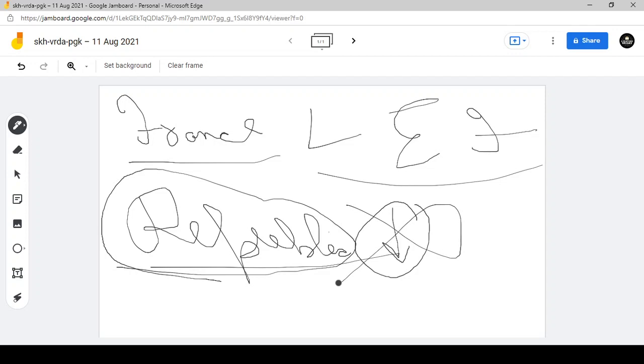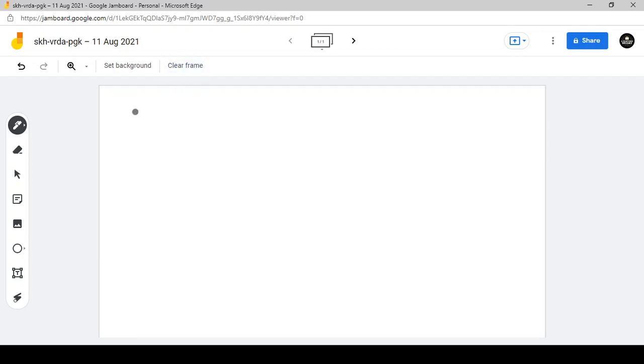So republic and the ideals of the liberty, equality, and fraternity has been borrowed from the France. Next we have the Australia. Just 2 more are there, 2 or 3 I guess. So Australia. So from the Australia we have borrowed the